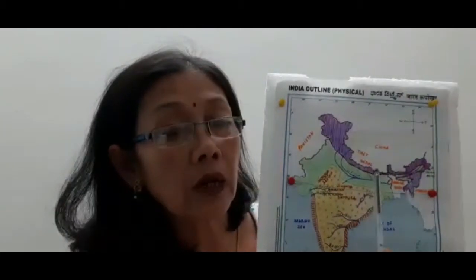And what is the total area it covers? The total area of the Himalayan mountain system in India is 5 million square kilometers. And the highest height of the Himalayas in our country is 8,000 meters above sea level. So that is the height of the mountain system of the Himalayas in India.